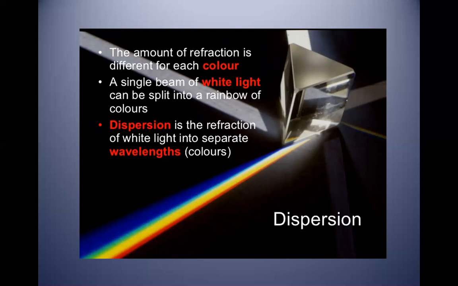Another phenomenon which is very important and a part of our topic light is dispersion. The amount of refraction is different for each color. As we know, white light consists of 7 colors, and we call these by a simple name, VIBGYOR. V for violet, I for indigo, B for blue, G for green, Y for yellow, O for orange, R for red. So a single beam of white light can be split into a rainbow of colors, and each color has its own wavelength. The process of splitting of white light into different colors is known as dispersion.